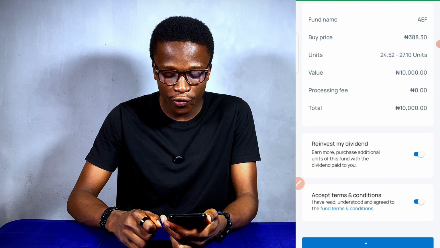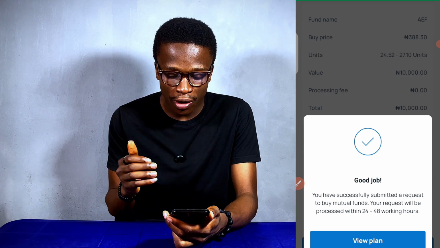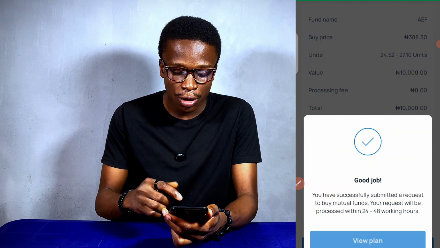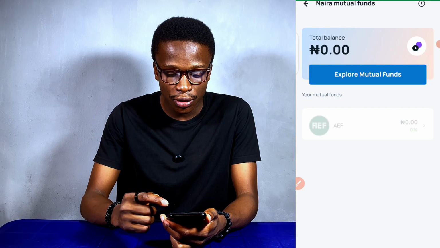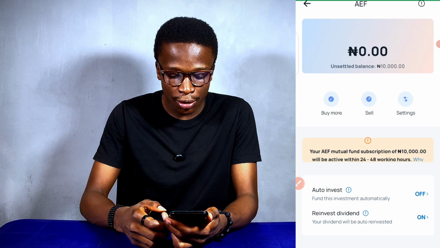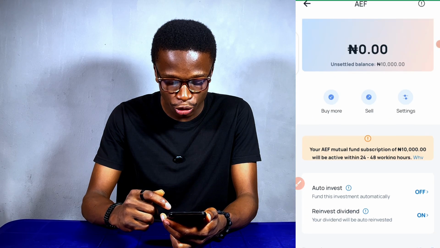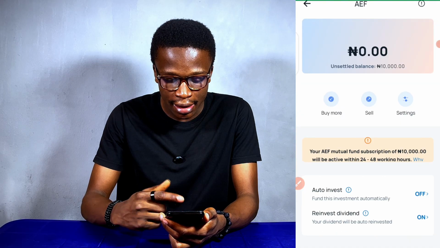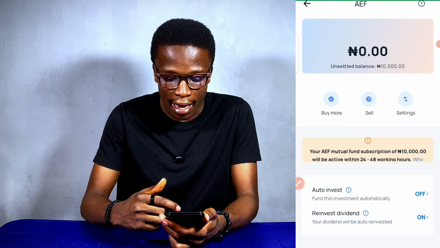So it's going to load for some minutes. You can see that you've successfully submitted a request to buy mutual fund. Your request will be processed within 24 to 48 working hours. So I'll just click on view plan. Once I click on that, I would be able to view the mutual funds once it's approved. So you can see all the information about the mutual fund that I need. You can see that I can sell off the mutual funds, or I can buy more.